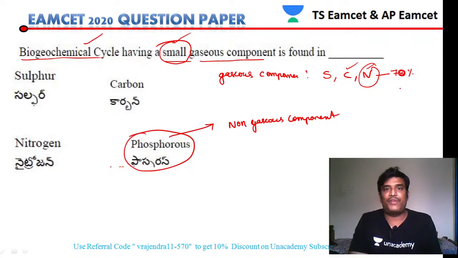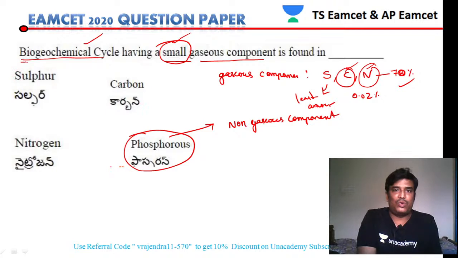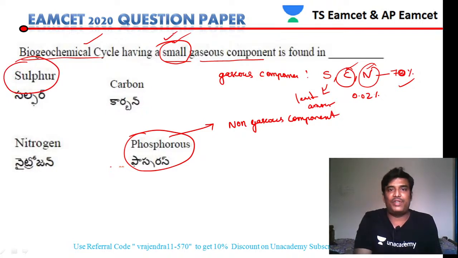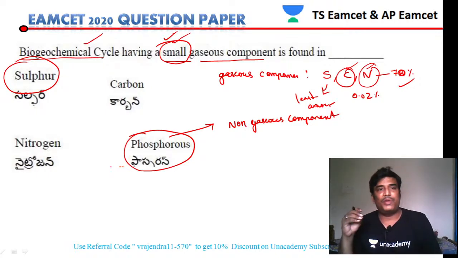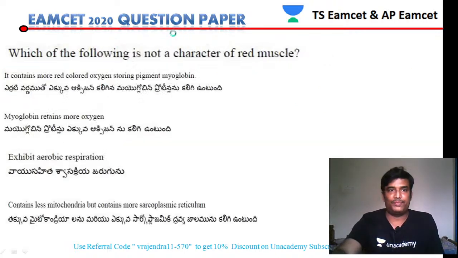It means more than 70% of air in the atmosphere is nitrogen, so this cannot be the answer. Followed by that, carbon is also only 0.02%. And sulfur is present in the very least amount. So that is our answer. The question is asking for the small gaseous component, so sulfur will be our answer. Sulfur is the gaseous component which is present in a very small amount.